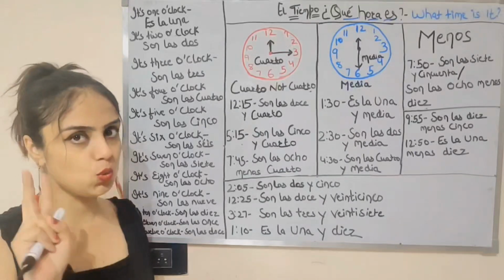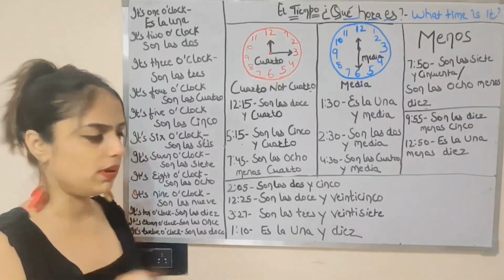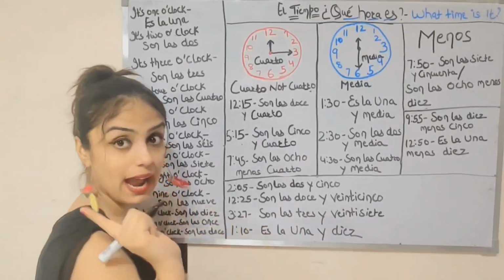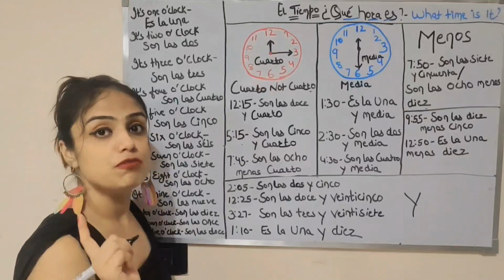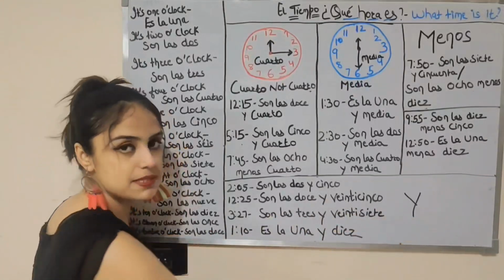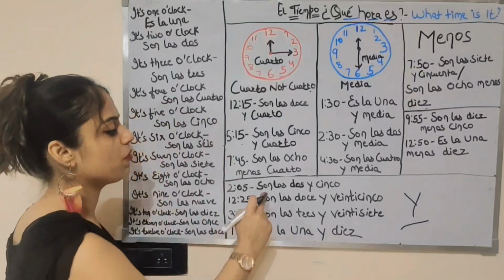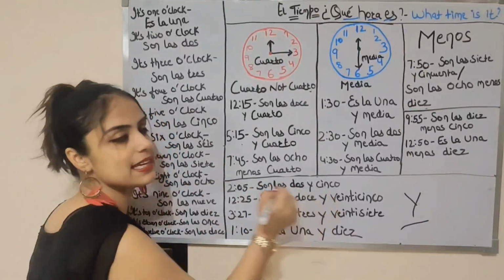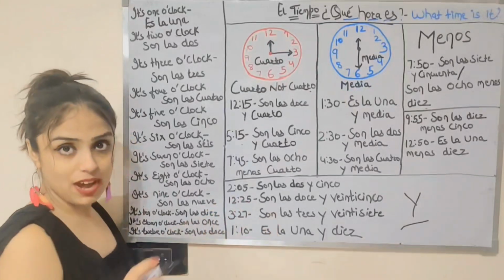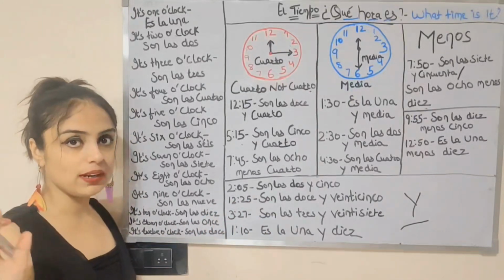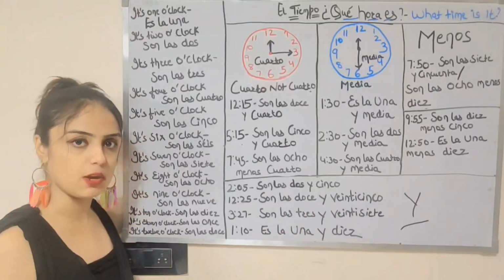Dos, 2 in Spanish we call it dos, and cinco is 5. So normal, and we will be using y for "and". This y represents "and" and is pronounced as e, as you know. So we will say son las dos y cinco. Then 12:25. 12 means doce, 25 is veinticinco. So we will say son las doce y veinticinco.